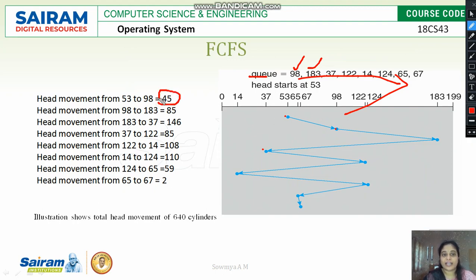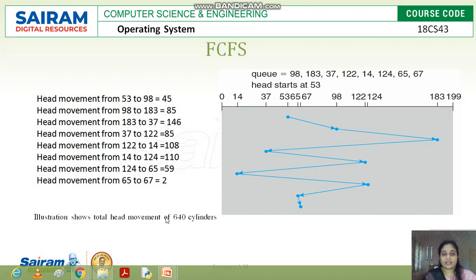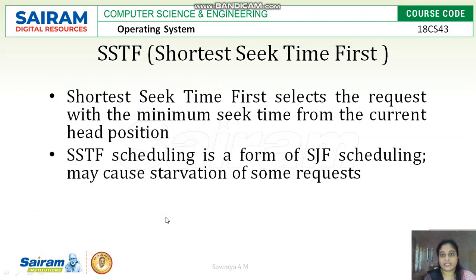The head movement from 53 to 98 is 98 minus 53, that is 45 sectors of movement by the head. After completing the queue, you add all the values to get the total head movement. For this problem with first come first serve, the total head movement in the cylinders is 640. The next method in disk scheduling is shortest seek time first.